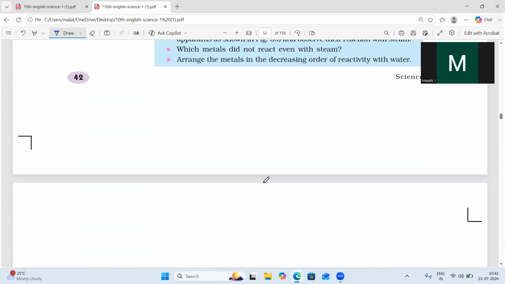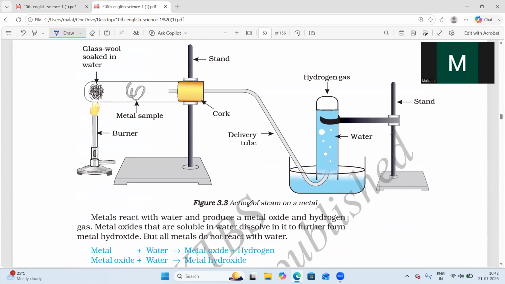So here, if you observe this experiment, action of steam on a metal, you have to take glass wool soaked in water. You have to start heating. In the test tube, you have to close this. Here you have to take a metal sample, that is iron or maybe aluminium. You can take iron. We will see the metals which will not react even with hot water and cold water. Here the metal sample, that is iron, you have to take.